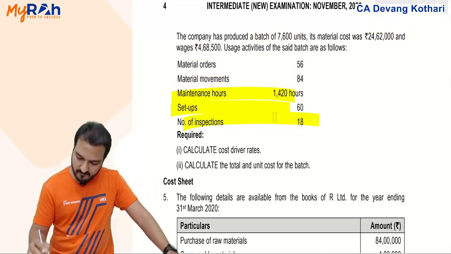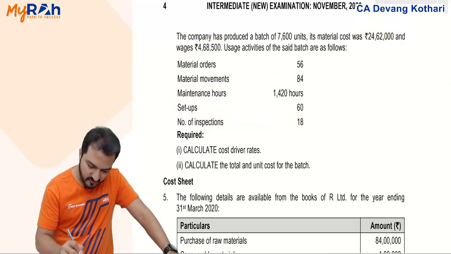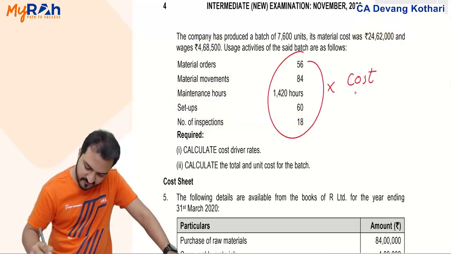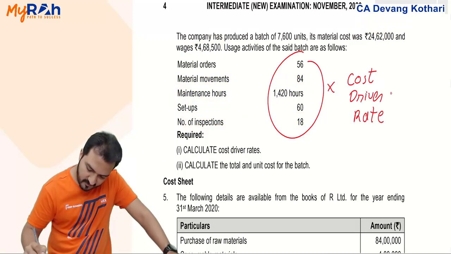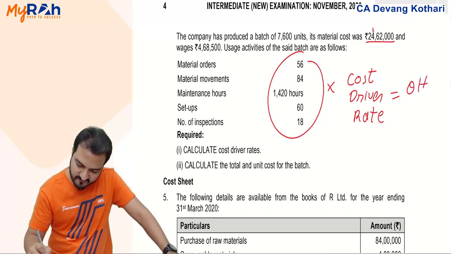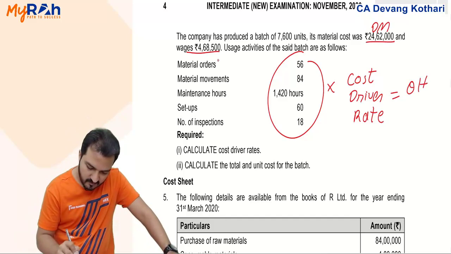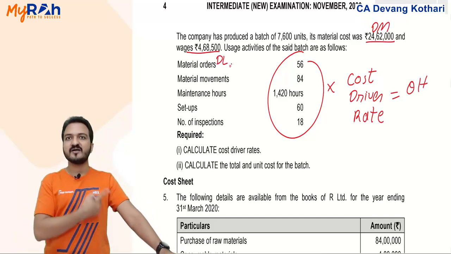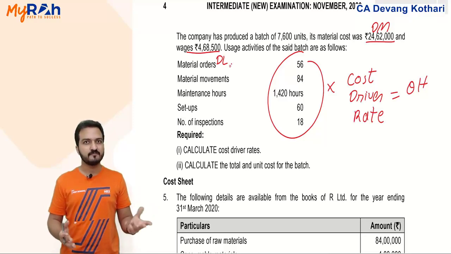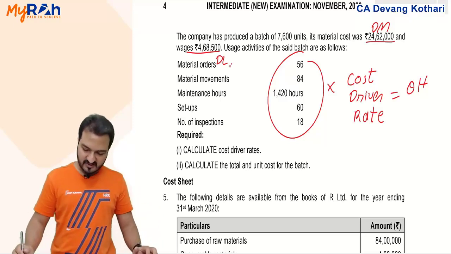How will you find it? Material is given, wages are given, then all these cost drivers multiplied by the respective cost driver rate should give you the overheads of that order. Materials are given, direct labor is given, overheads you find like this, and it will give you the total cost of the batch. Can do that? Yes. Okay, that will be done.